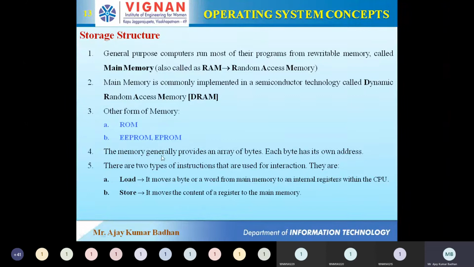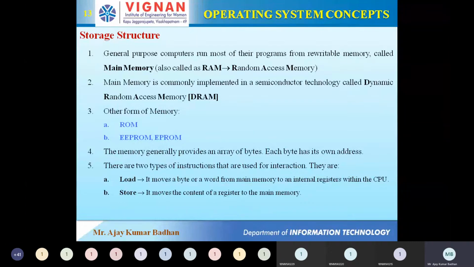Next, we have something called EEPROM. This is important here. EEPROM is nothing but electrically erasable, programmable, read-only memory. So what is the difference between ROM and EEPROM? There is a very slight difference. With ROM, once the data has been fed into it, you cannot change it for its entire lifetime, meaning as long as that device exists. You cannot change whatever programs are present in ROM.